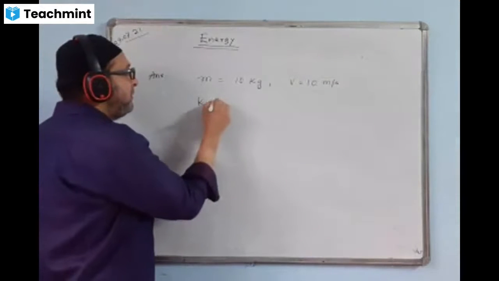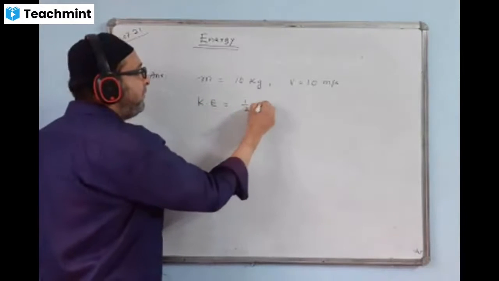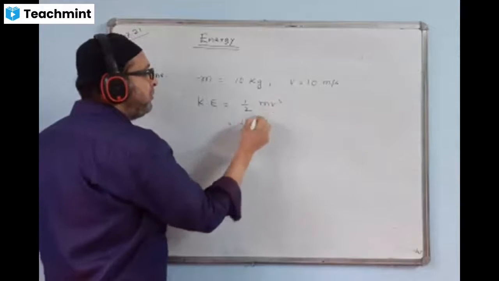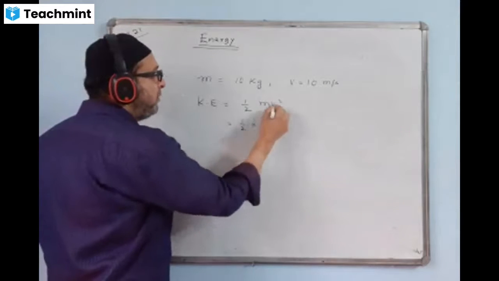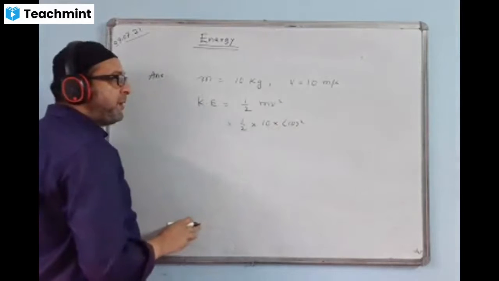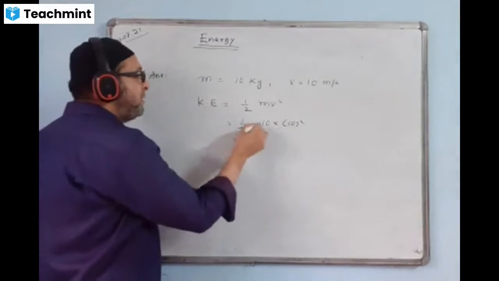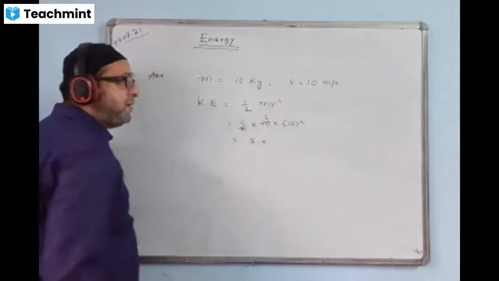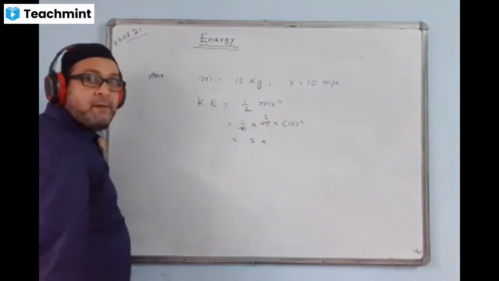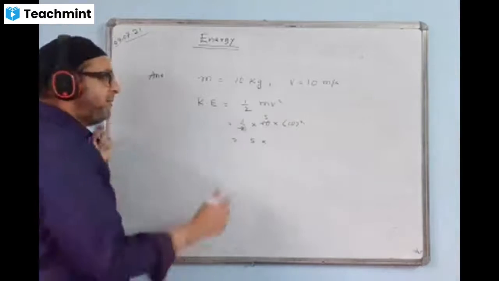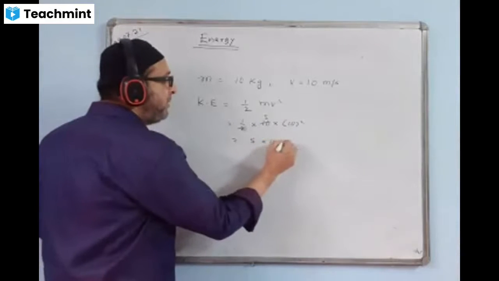Now you are using the formula. Let us see, half mv square. Don't do it in a hurry, please take your time. Mass is 10, velocity is 10, correct? 10 square. There is a square on the velocity, so we get 10 into 10, and cancel 2, 5.